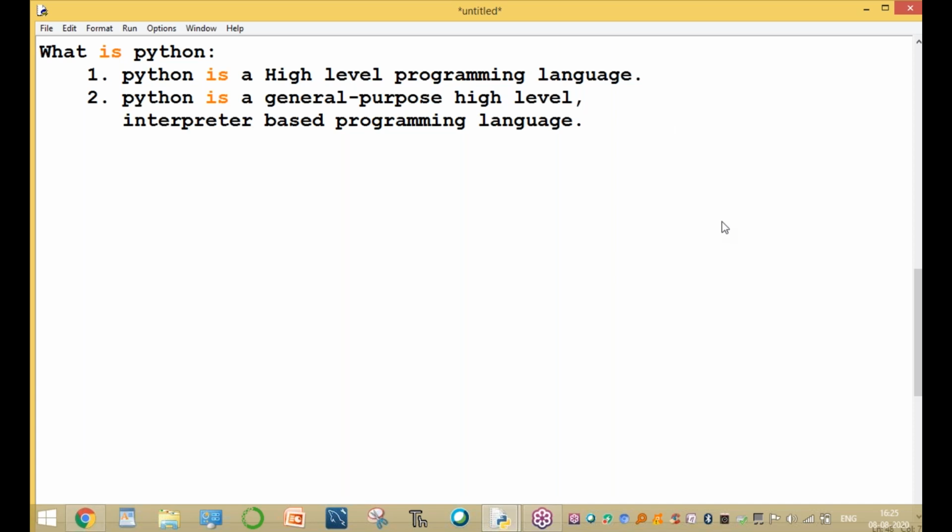It is a program. A program means a set of statements.